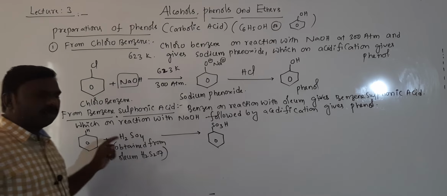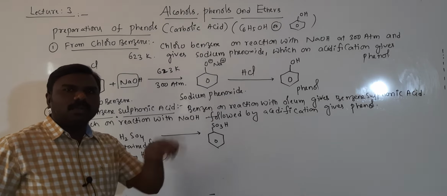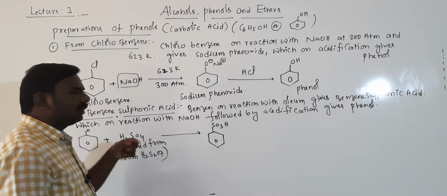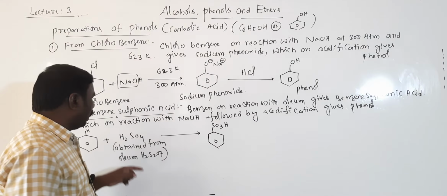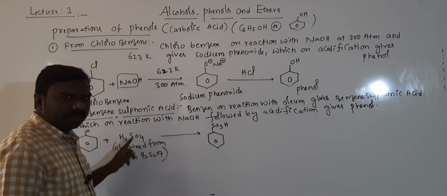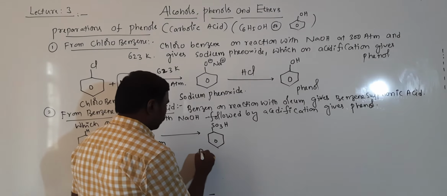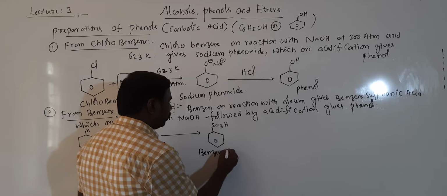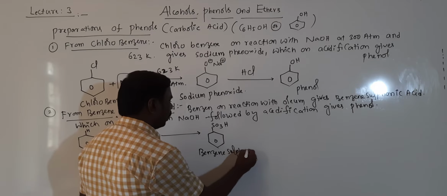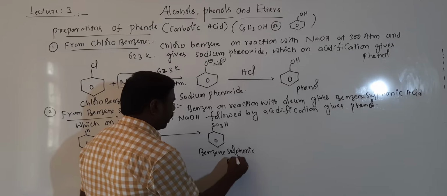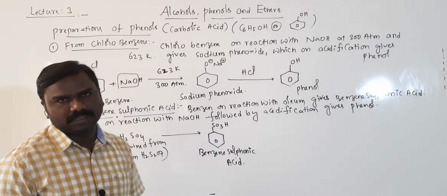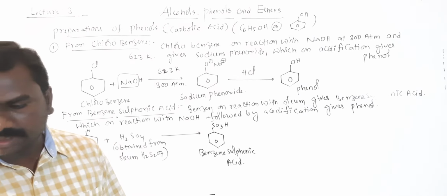Totally 3 hydrogens, 2 removed as H2O, 1 hydrogen left, plus SO3 formed as SO3H. It is benzene sulfonic acid. This is sulfonation reaction.